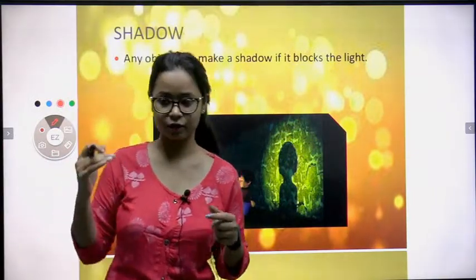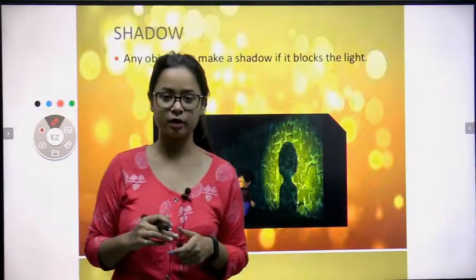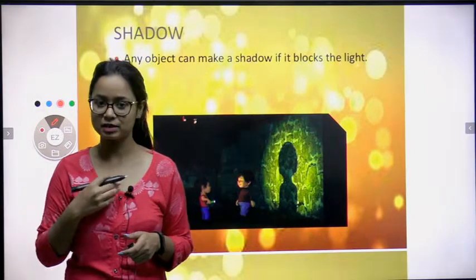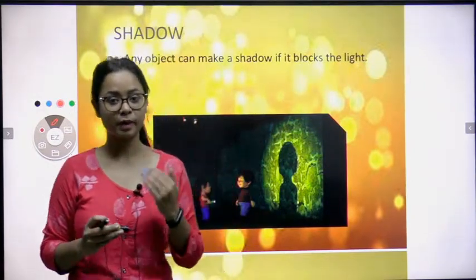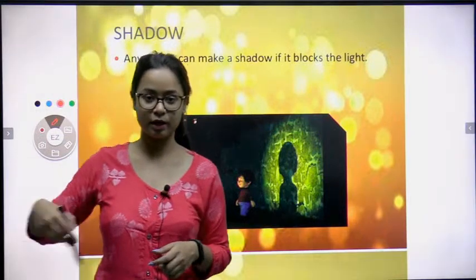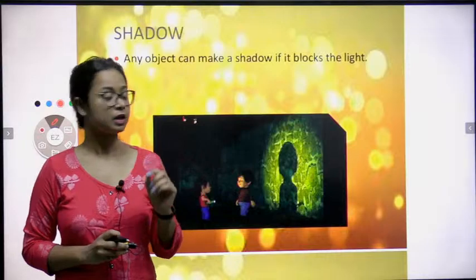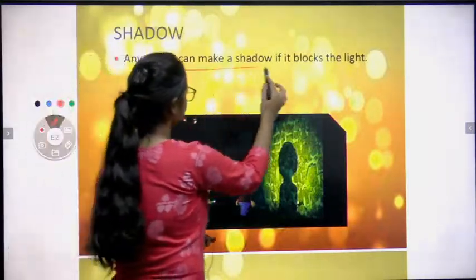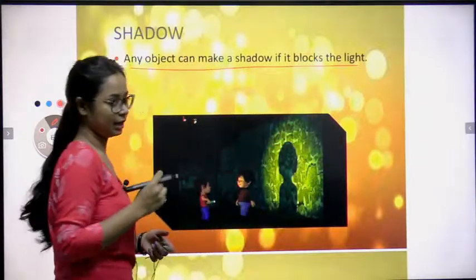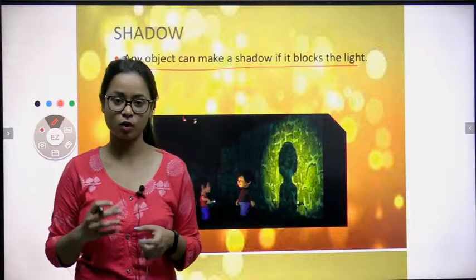Why? Because for example, there is a light over in this room. I am standing over here. It makes my shadow. Why? Because I am an opaque object. I do not allow the light to pass through me. So what will happen? It will make a shadow beside me. Right? So that means any object can make a shadow if it blocks the light. Clear? Any opaque object can make a shadow if it blocks the light.